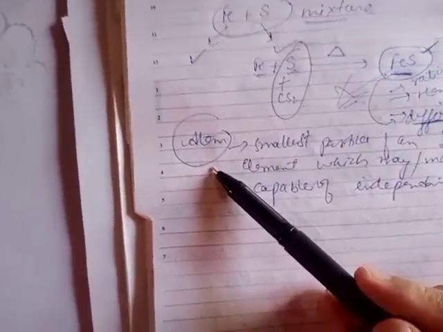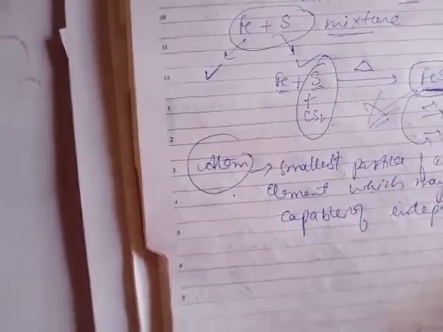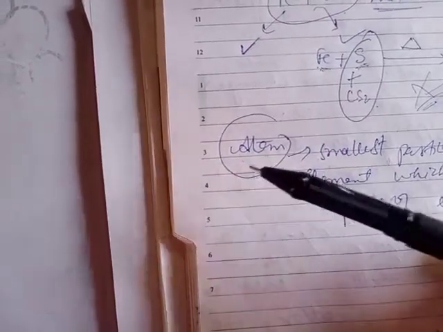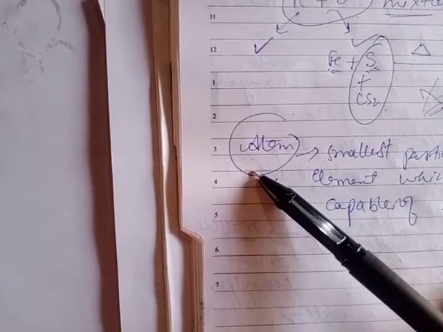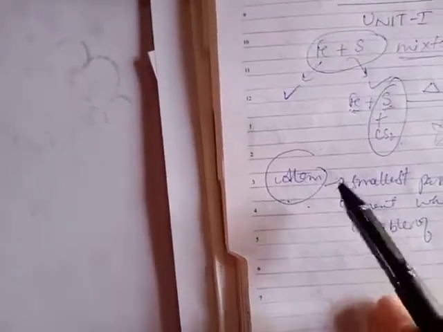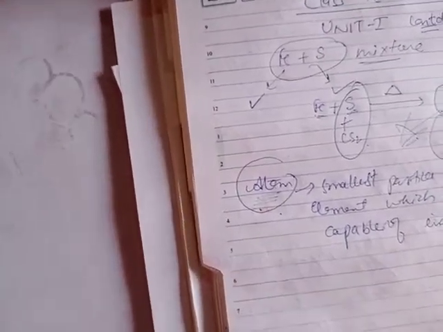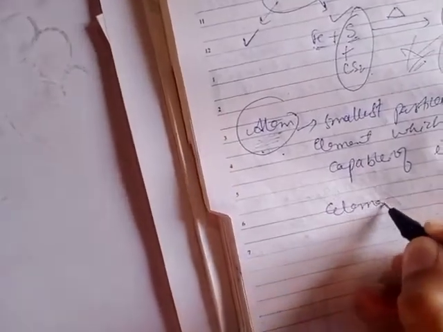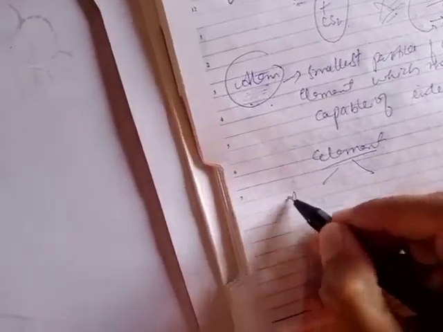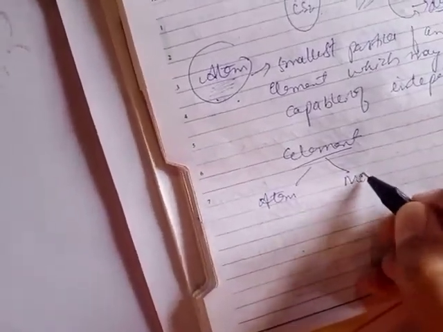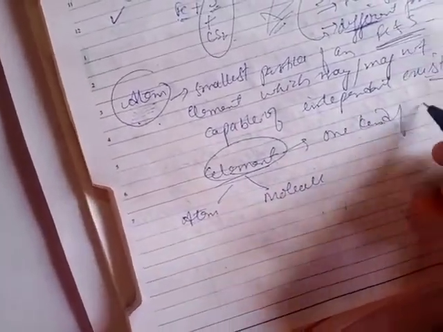So as we know, element is a pure substance which consists of one kind of particles, and these particles may be atoms, ions or molecules. Ions are not taken here because that was taken in the case of ionic compounds. Clear? So this atom is present in the element because element is a pure substance. In the classification of matter we have explained also that element consists of atoms or molecules, and element is made up of one kind of atom or molecule.